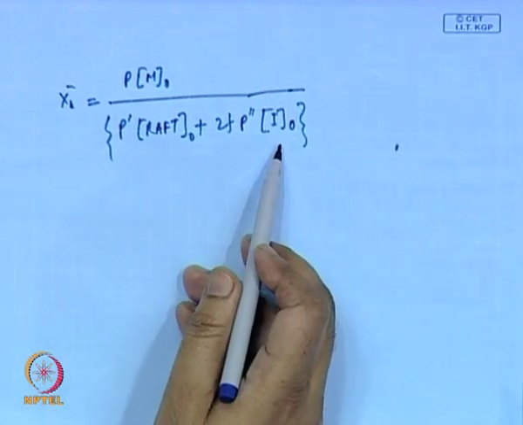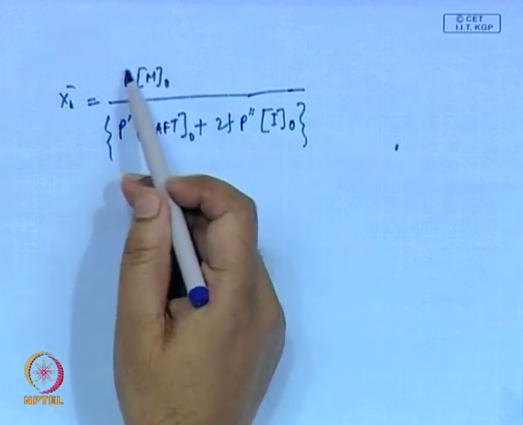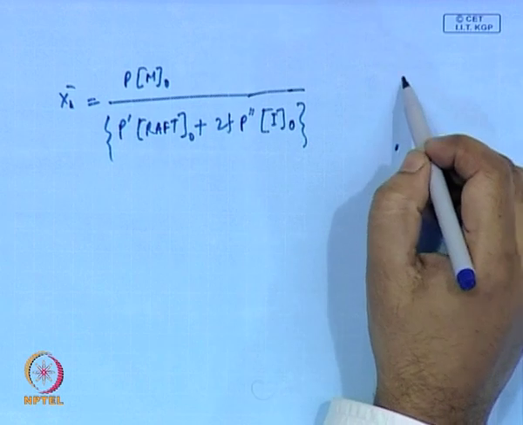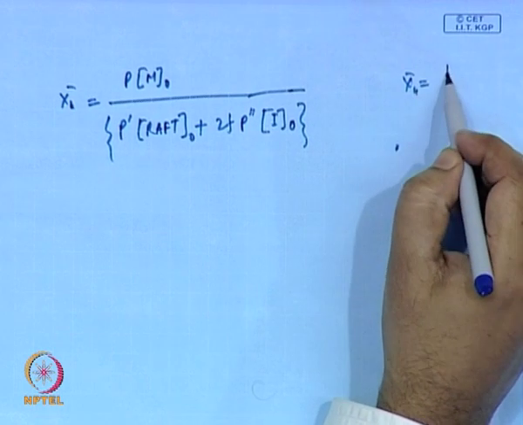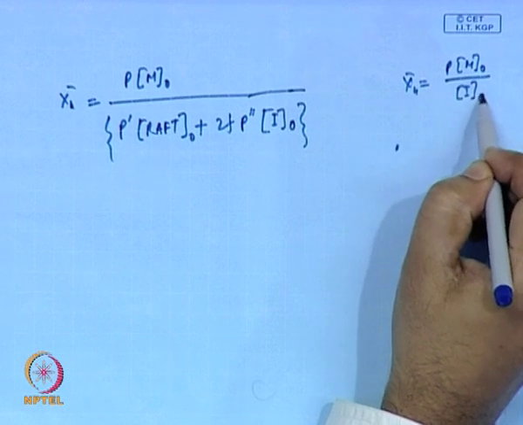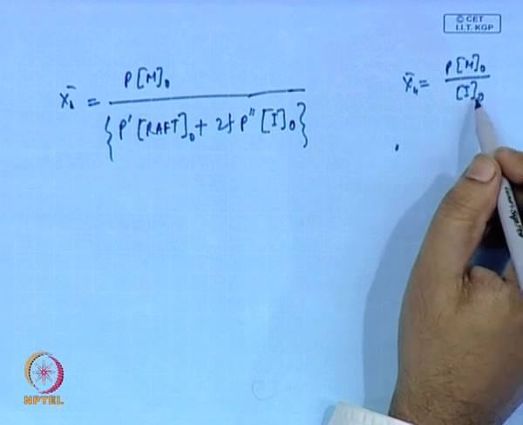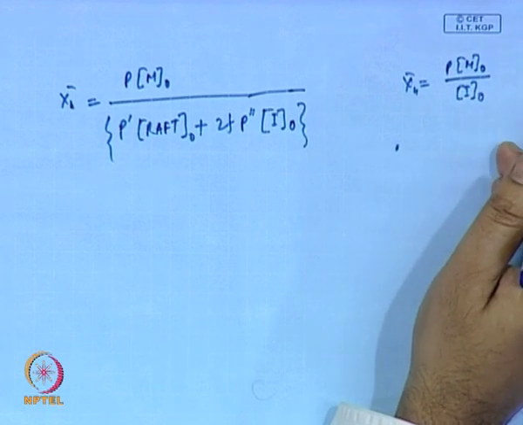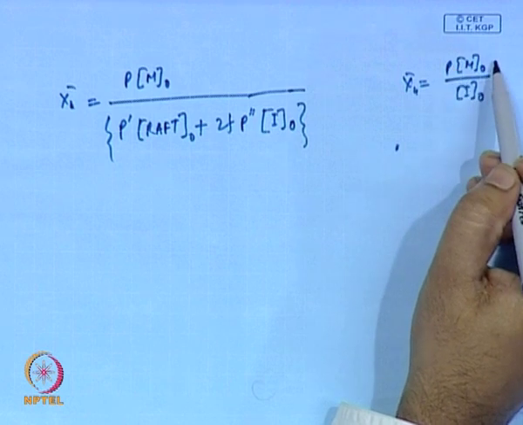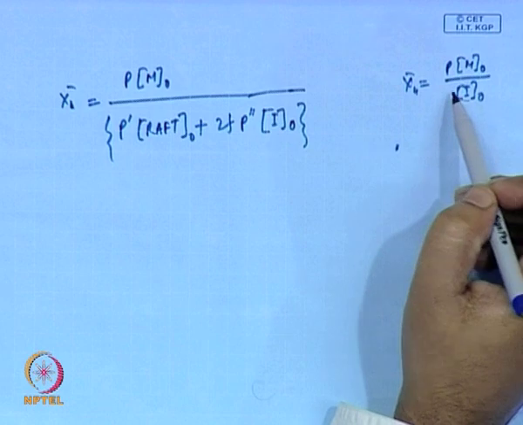So, this gives you the number of chains formed. In case of ATRP or other reactions, we discussed that this is by the total initiator molecules. Remember the expression for the ATRP, we had Pm0 by I0. Basically, each I0 was forming one radical and that radical was participating in the propagating chain. So, this gives the number of monomers reacted divided by the number of chains formed, which gives you the degree of polymerization.